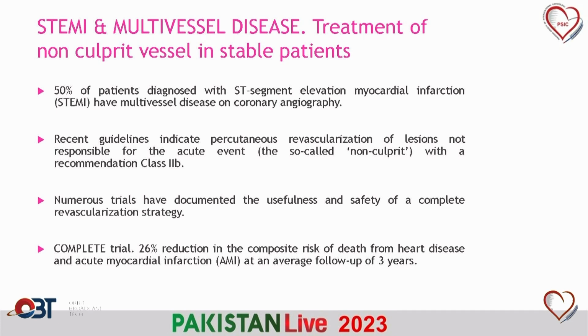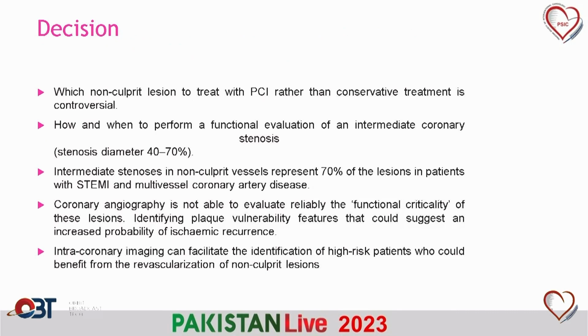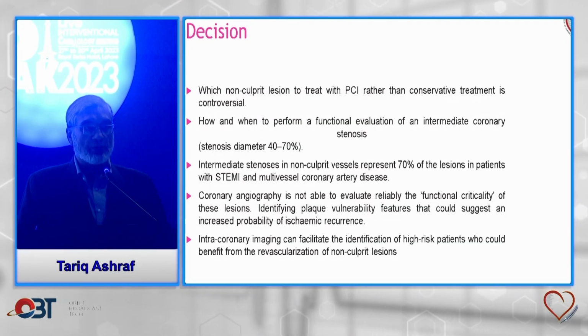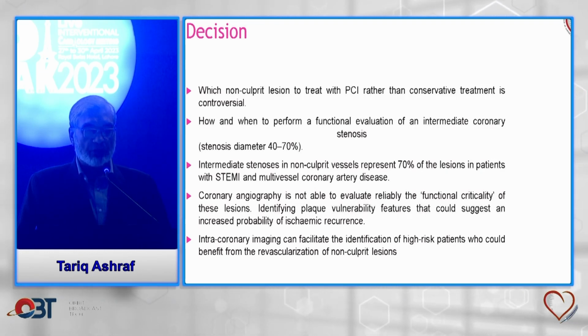If you look at the COMPLETE trial, there was a 26% reduction in the composite risk of death from heart disease and acute myocardial infarction at an average follow-up of 3 years. Now, the decision making is very important when we are dealing with non-culprit vessels after treating the culprit lesion. Which non-culprit lesion to treat with PCI rather than conservative treatment is controversial. How and when to perform a functional evaluation of an intermediate coronary stenosis.